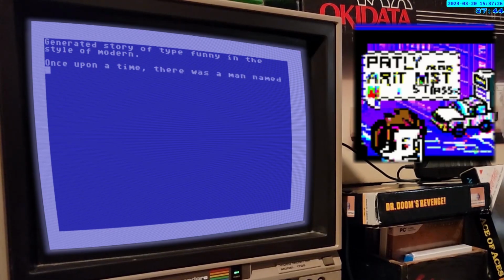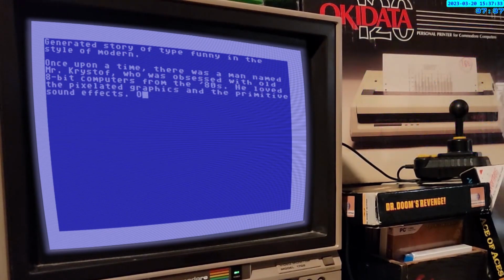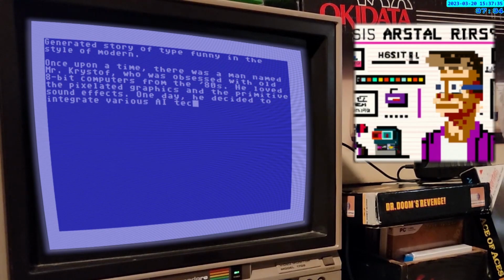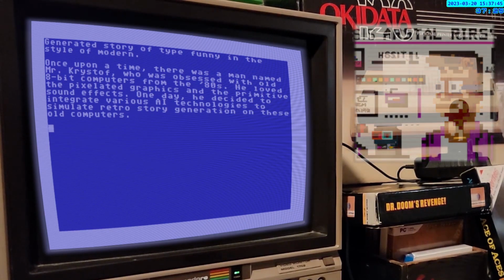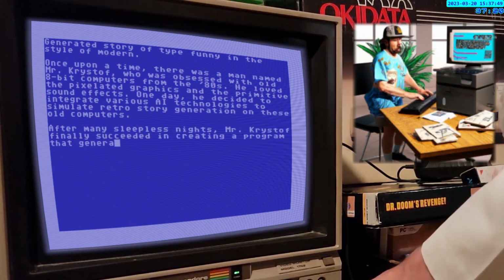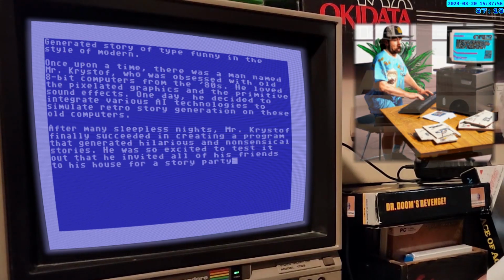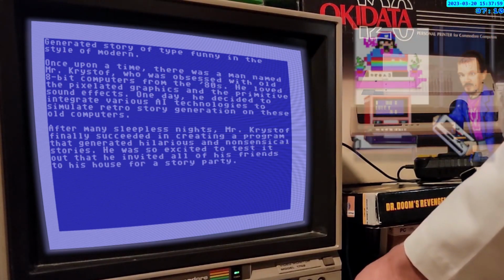Once upon a time, there was a man named Mr. Christoph, who was obsessed with old 8-bit computers from the 80s. He loved the pixelated graphics and the primitive sound effects. One day, he decided to integrate various AI technologies to simulate retro story generation on these old computers. After many sleepless nights, Mr. Christoph finally succeeded in creating a program that generated hilarious and nonsensical stories. He was so excited to test it out that he invited all of his friends to his house for a story party.